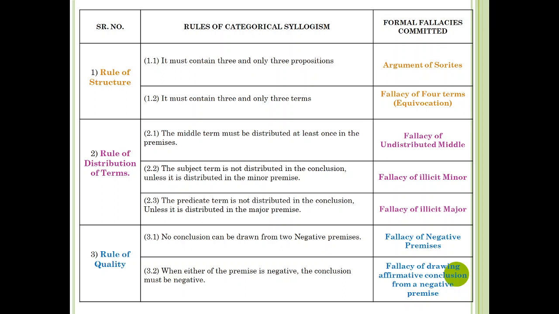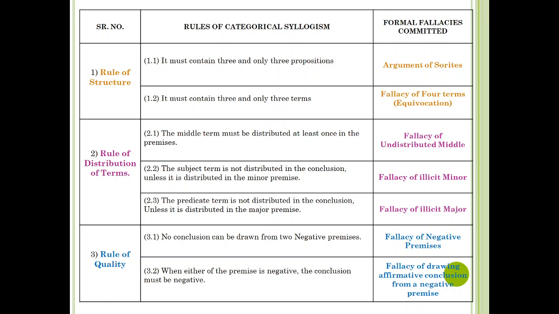If this rule is violated, then it commits the fallacy of argument of Sorites. The second rule is that it must contain 3 and only 3 terms. If this rule is violated, then the fallacy of 4 terms, that is equivocation, is committed.